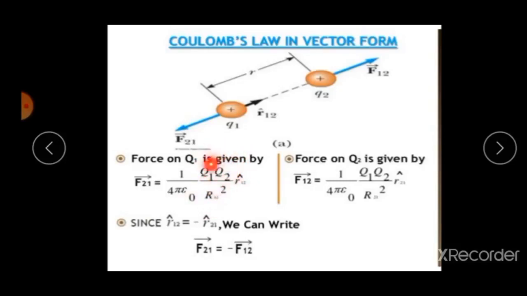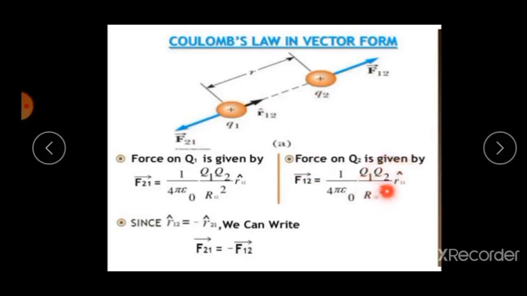The r12 unit vector is directed from the charge Q1 to Q2. Are you clear? Okay. Then the force on the charge Q1 exerted by point charge Q2 is given by F12 vector is equal to 1 by 4 pi epsilon naught Q1 Q2 divided by R square r21 unit vector.